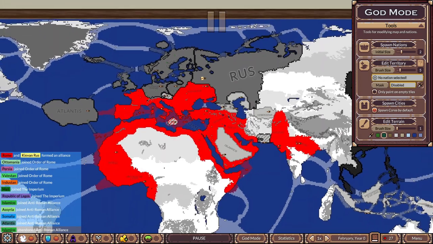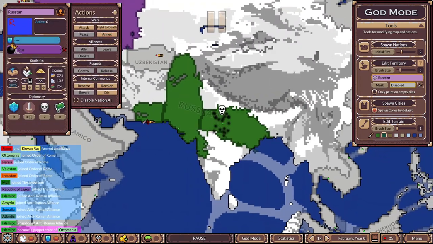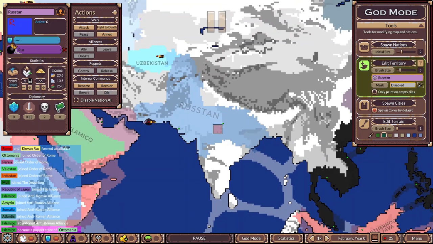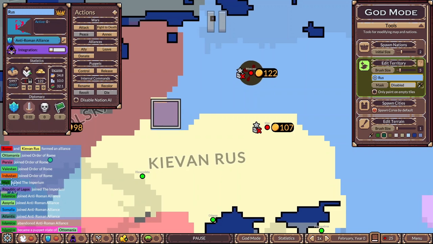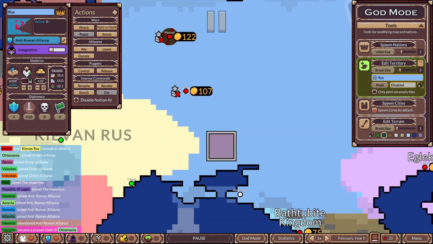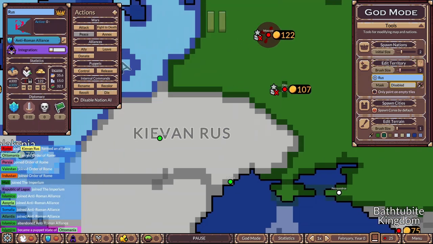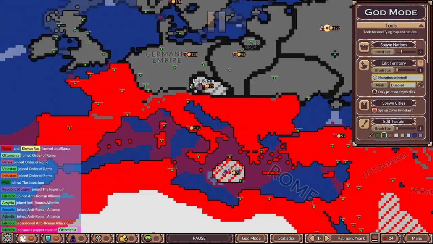The war looked to be in Rome's favor, but then Rustan took over Valstan and Industan, giving Rus the manpower of those nations minus those who died in the invasion. With this manpower, Rus began invading the Kievan Rus. They swiftly took over Crimea, the east, and the north of the Kievan Rus. Polska invaded a bit of the west, and then the Kievan Rus fell to Rus.